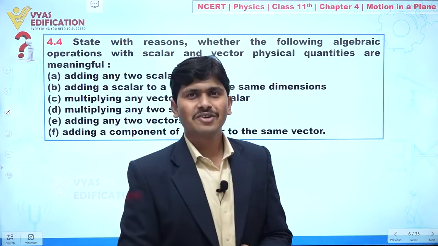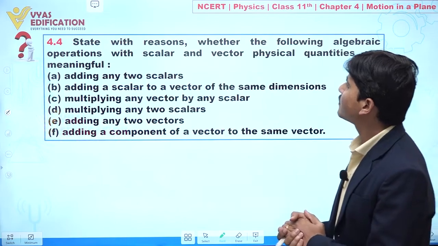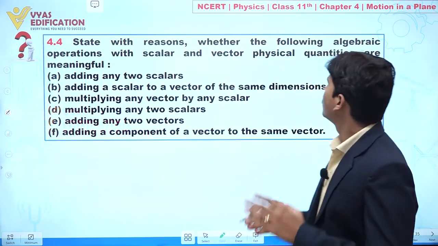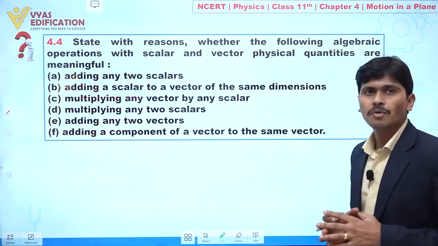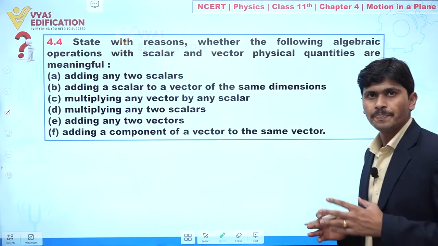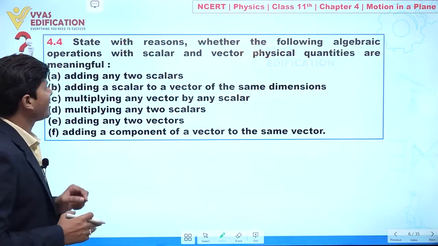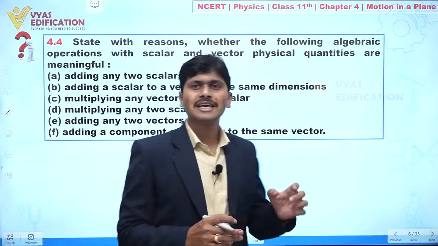Now dear student, we are going to discuss question number 4.4, and in this question it is given: state with reason whether the following algebraic operations with scalar and vector physical quantities are meaningful. Clear? Now first we are going to discuss part A, adding any two scalars.